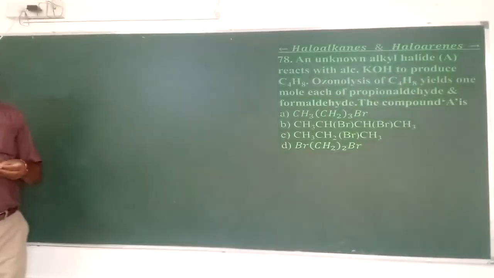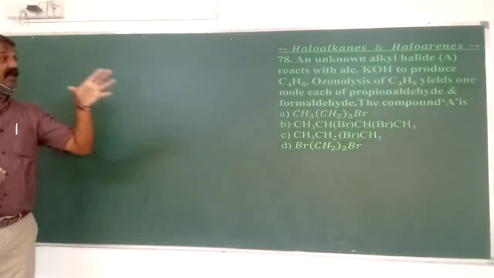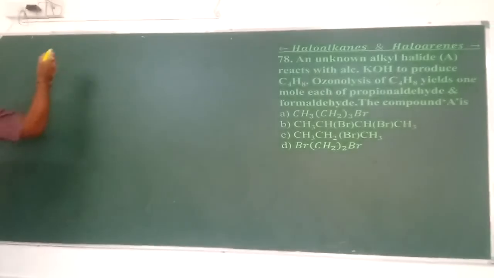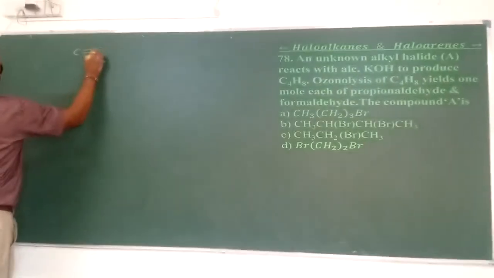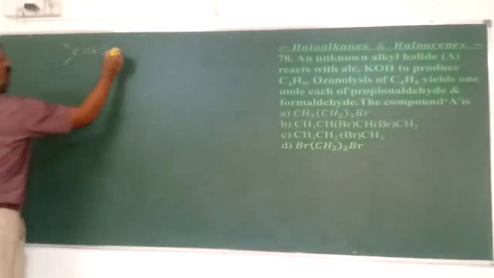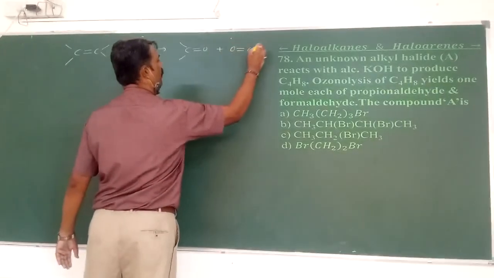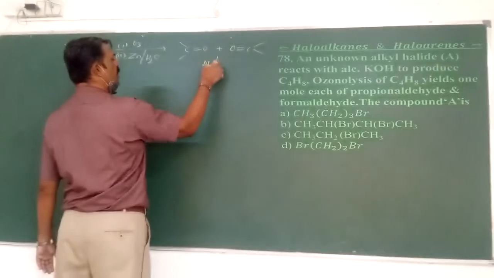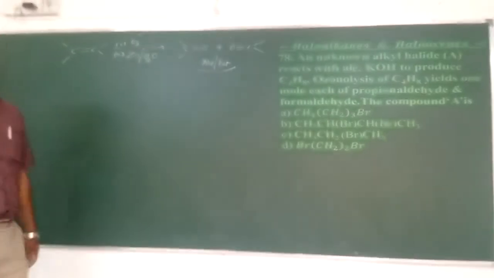In the hydrocarbon concept, I explained the details of ozonolysis. Any unsaturated compound is made to react first with ozone, followed by reductive hydrolysis in the presence of zinc dust. The product is either an aldehyde or a ketone: if the bond is at the terminal position it gives an aldehyde, and if non-terminal, a ketone.